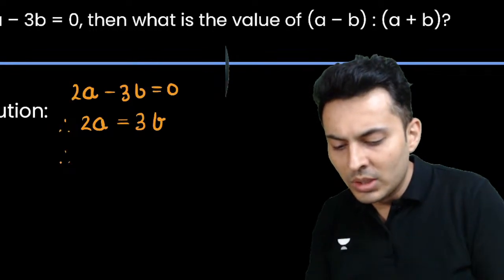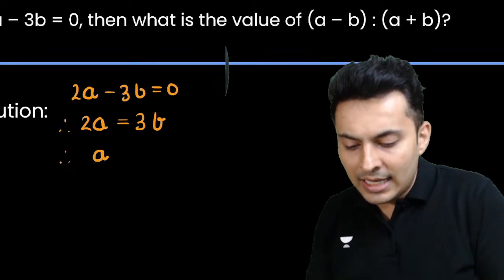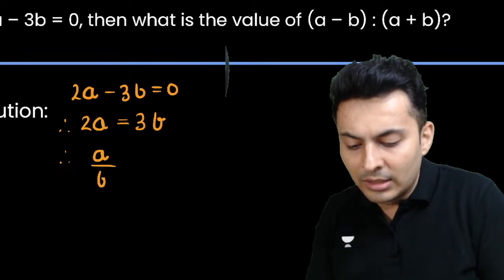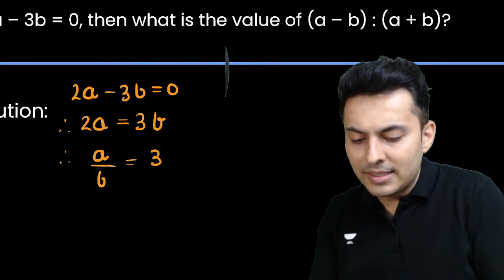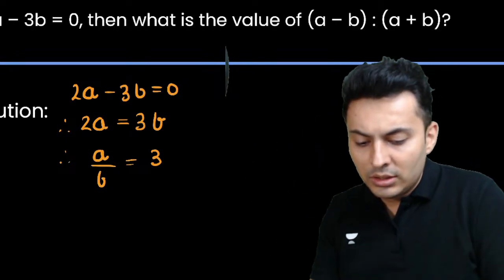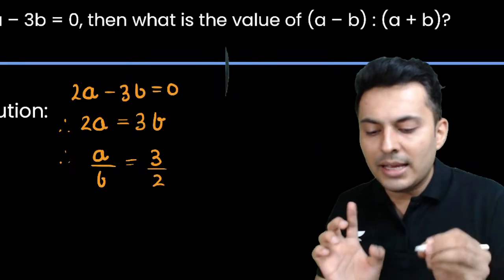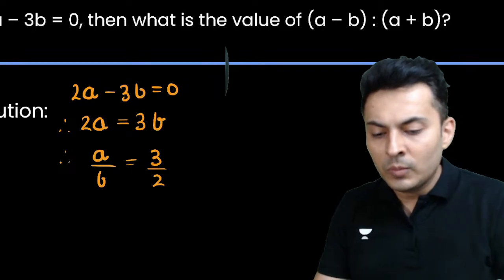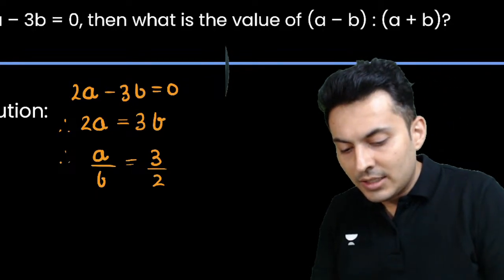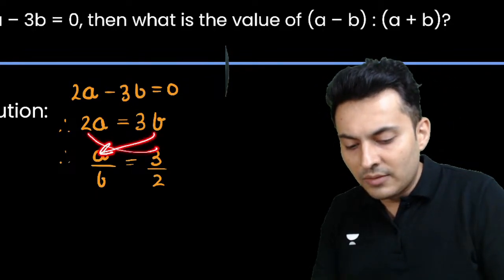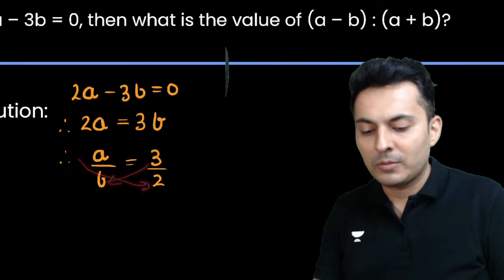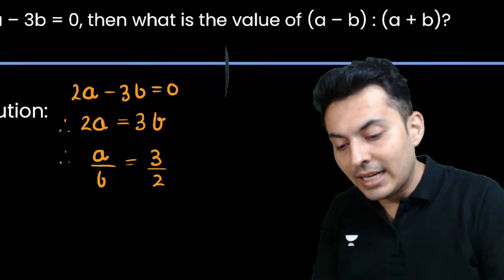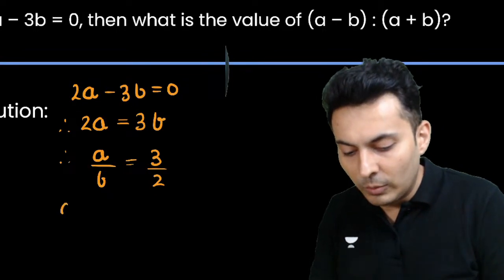So what I will do, I'll just take a as it is, shift the b term below, keep the 3 as it is, shift the 2 below the 3. That's it. So a by b is 3 by 2. All I have done is shifted that b below and shifted that 2 below. So b came down and even the 2 came down. That's it. Now I think I can use the componendo dividendo property.